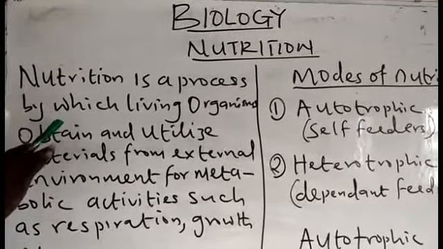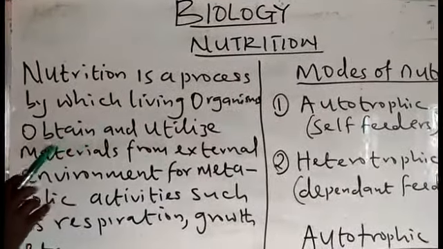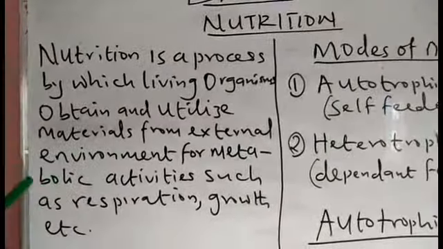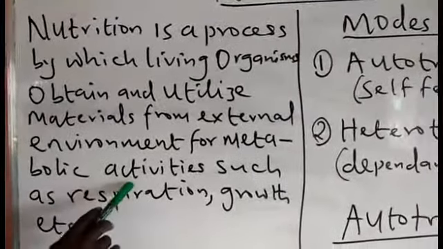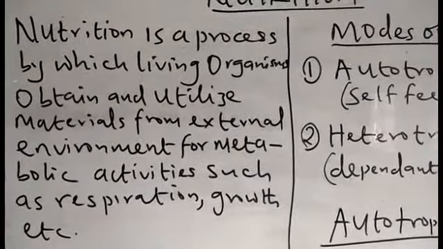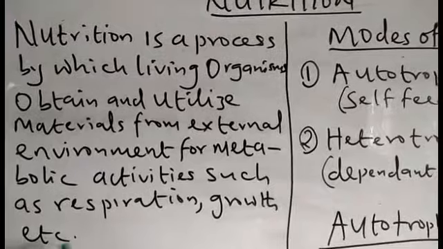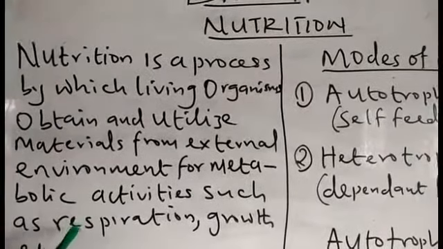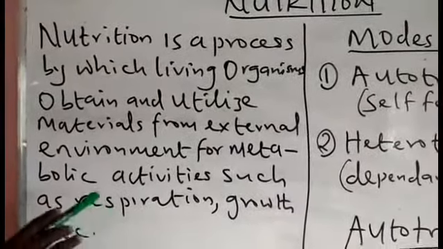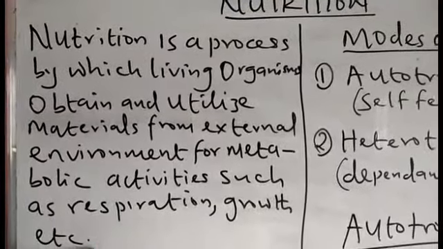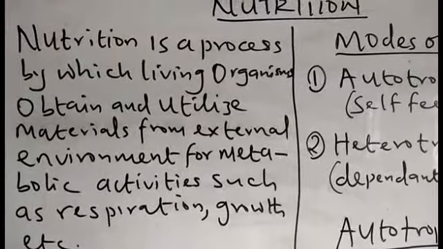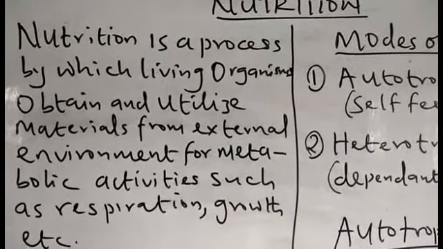In a long term, nutrition is a process by which living organisms obtain and utilize materials from the external environment for metabolic activities such as respiration, growth, excretion, reproduction, and so on. In other words, living organisms obtain food from their external environment, take it into their body, and utilize it to carry out other life processes.